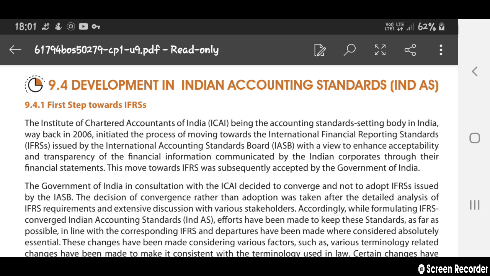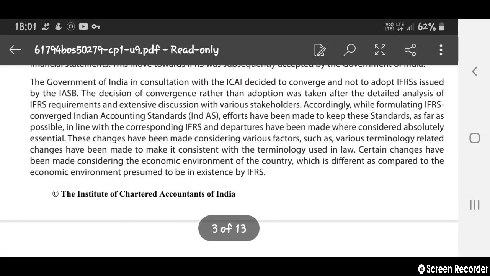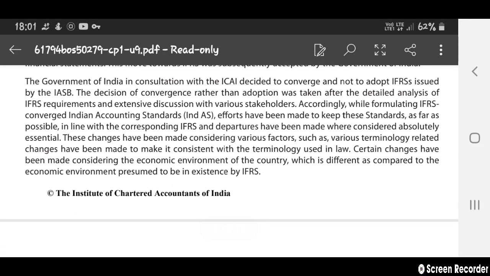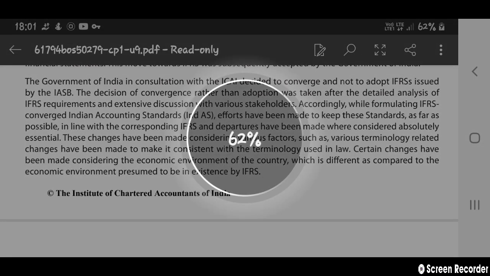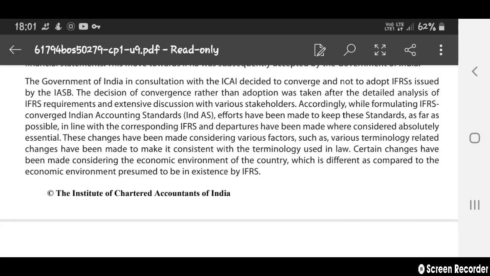This move towards IFRS was subsequently accepted by the Government of India. The Government of India, in consultation with ICAI, decided to converge and not to adopt IFRS as issued by the IASB. Their decision to converge rather than adopt was taken after a detailed analysis of IFRS requirements and extensive discussion with various stakeholders.